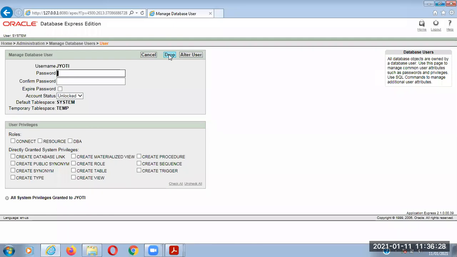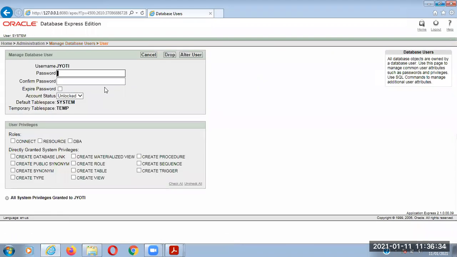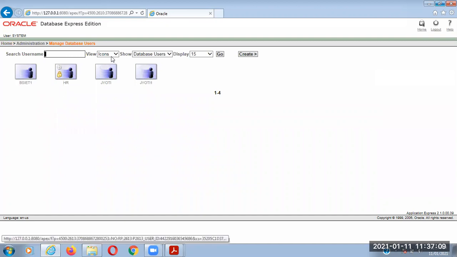If you click on drop, then the user will be dropped. If you click on alter, you can easily alter the user. So you can change the user password here. Okay, you can lock or unlock the user account. You can have the expiry feature for your password. So it is quite easy to manage users as the administrator. Okay, so if you are the administrator, then you can easily access that. So there are 16 users, internal users are 12, and 4 users are database users. Okay, so these are the 4 database users.